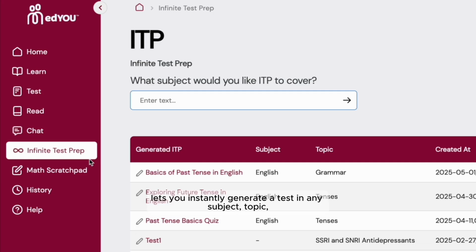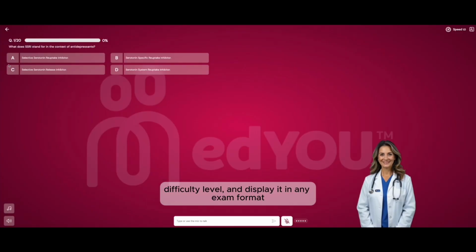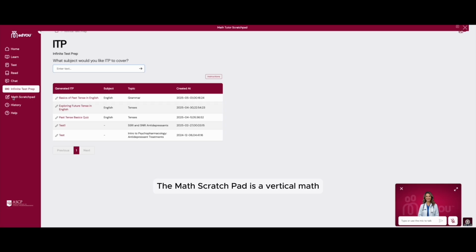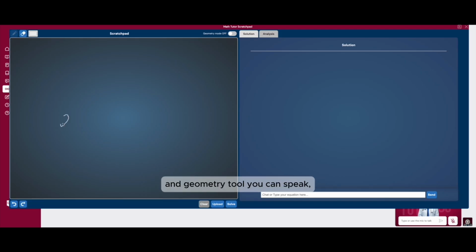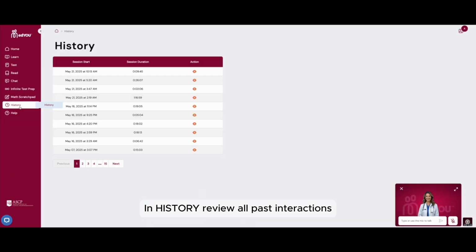Infinite Test Prep lets you instantly generate a test in any subject, topic, difficulty level, and display it in any exam format. The Math Scratchpad is a vertical math and geometry tool. You can speak, write, or snap a picture of any problem and click Solve. In history, review all past interactions.